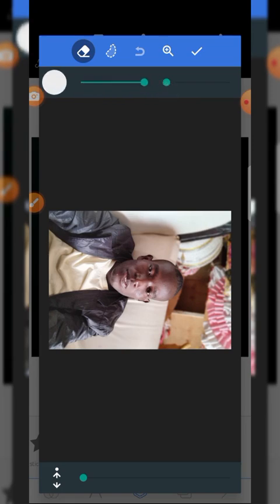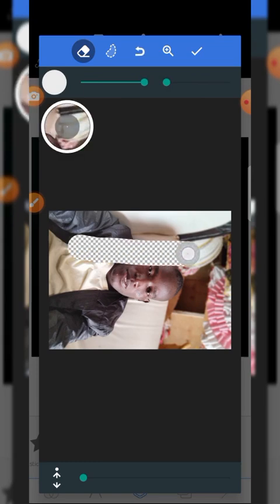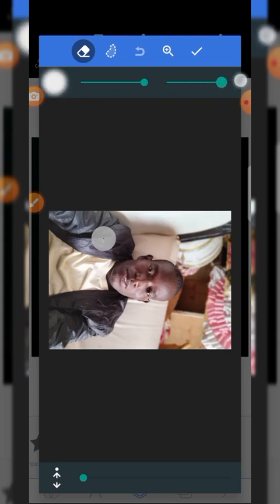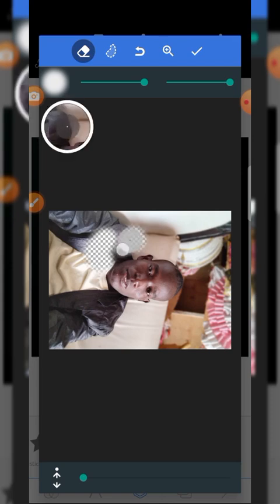But now if you want to make the erase with some blow, you come to this second one. You blow the eraser. Let me explain here. When you click this to maximum, this is what happens. It cleans but does not blow your image. You get? But now when I press the blow, that's what it does.